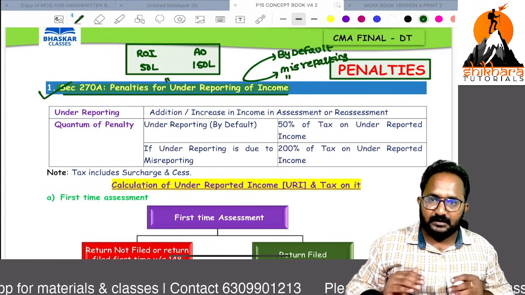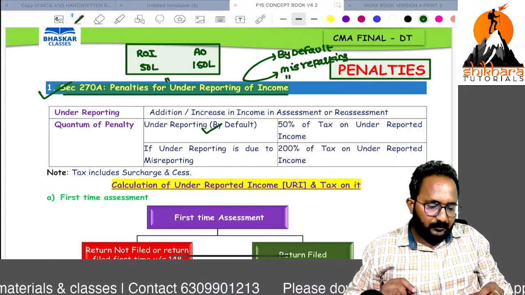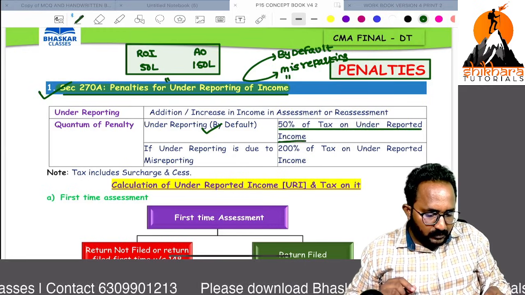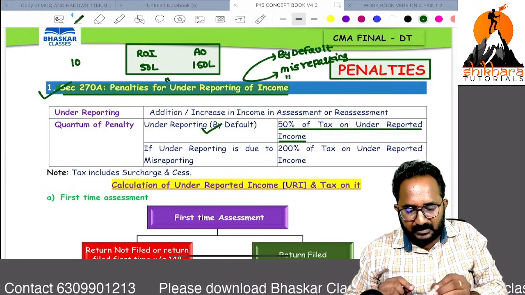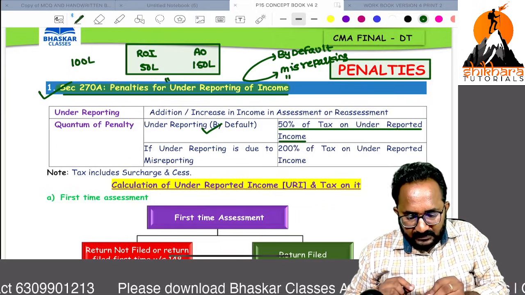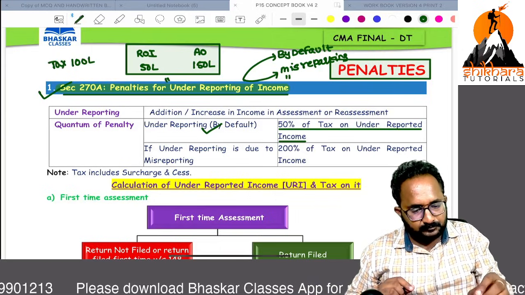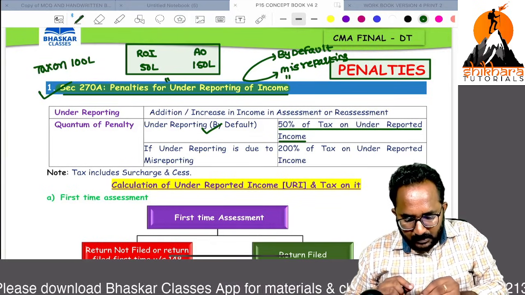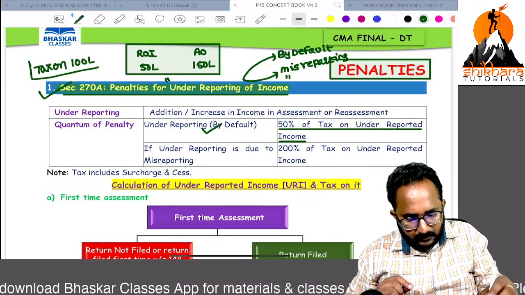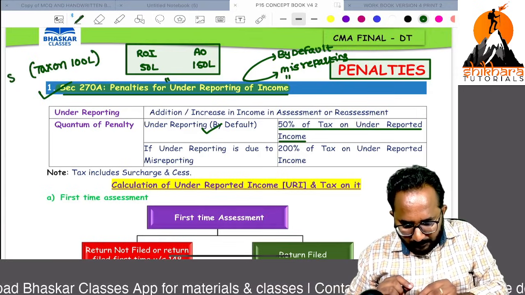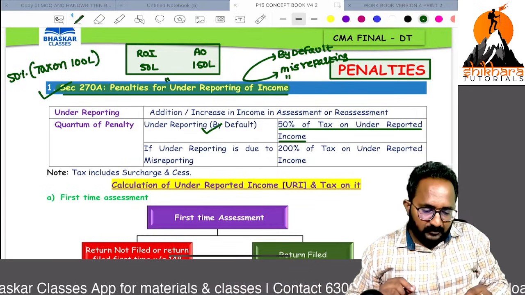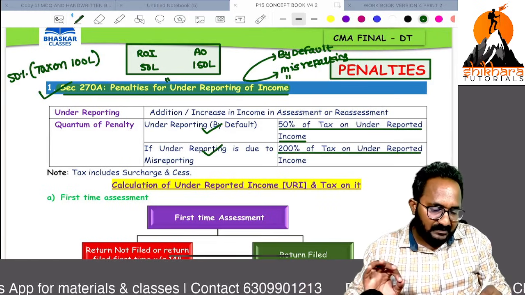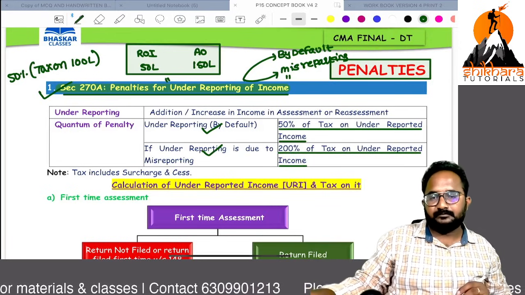Now, what is the penalty, sir? If that is by default, it is 50% of tax on under reporting income. For example, here the under reporting income is 100 lakh. On this under reporting income, please calculate tax. On this tax, the percentage we have to apply as a penalty is 50%. If that is misreporting, you have to apply 200% of tax on under reporting income.